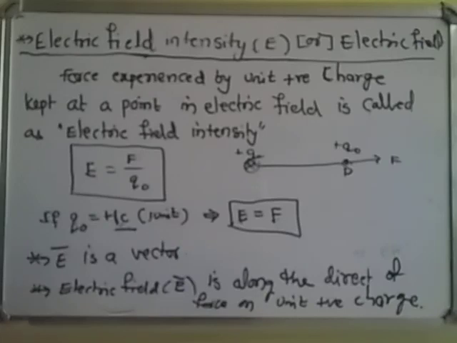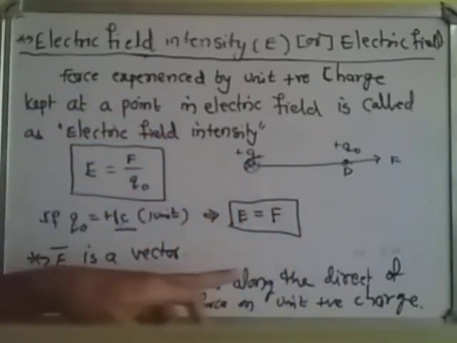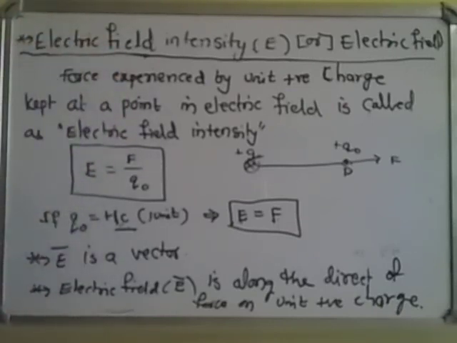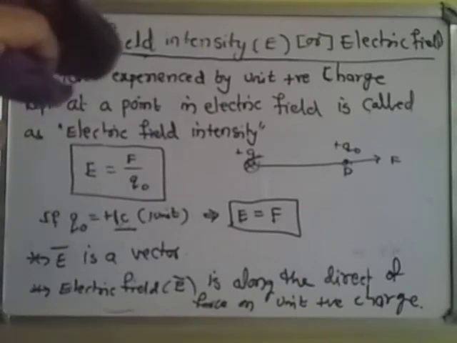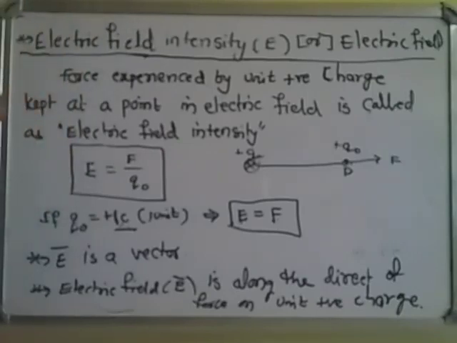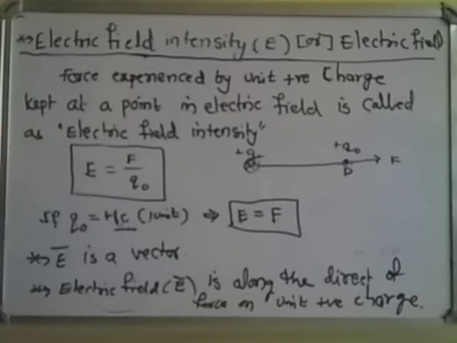On unit positive charge, in whichever direction the force is acting, in that direction the electric field intensity will be there. Now electric field intensity is used to know the strength of electric field. Sometimes we call it electric field intensity or electric field strength. That is, in one unit positive charge, how much force it is experiencing in the electric field, that is called electric field intensity.